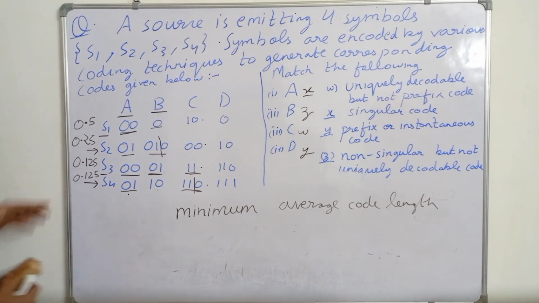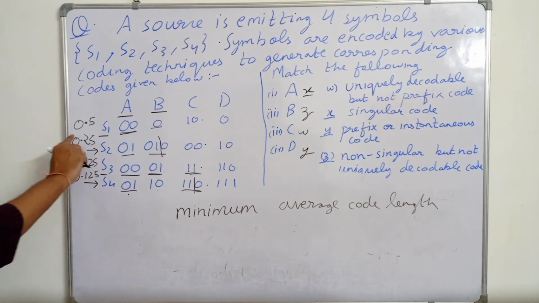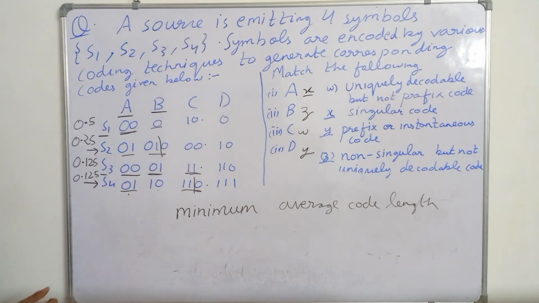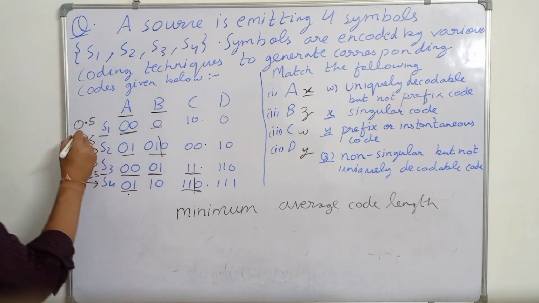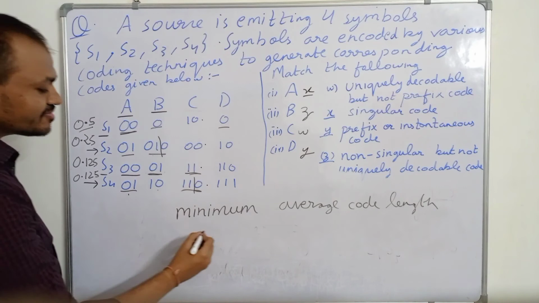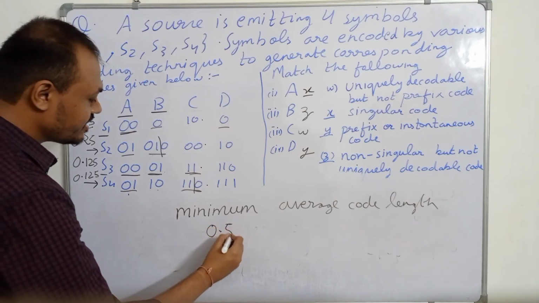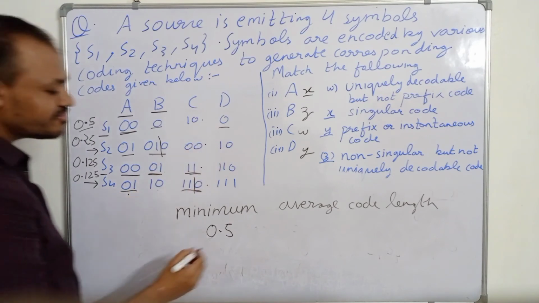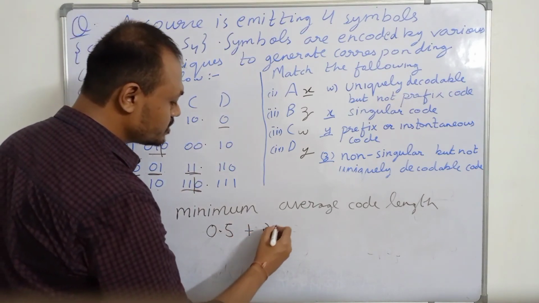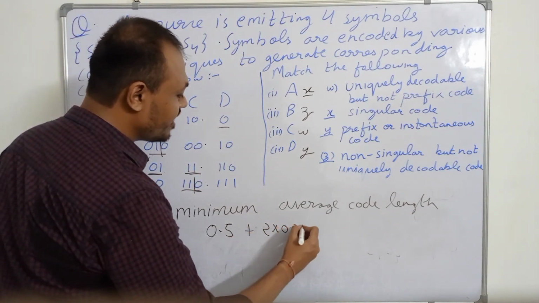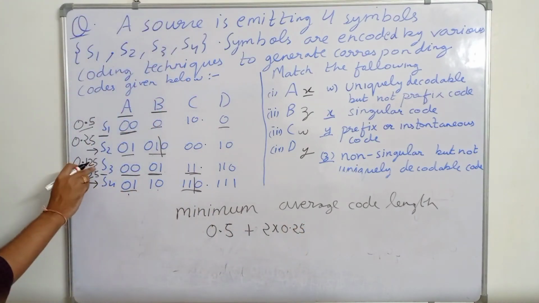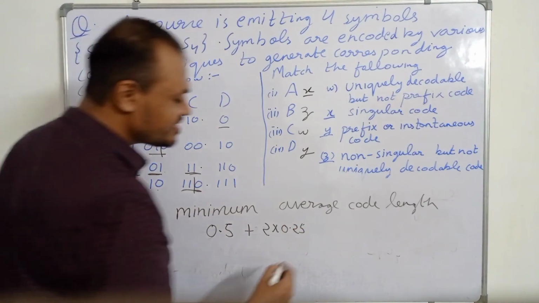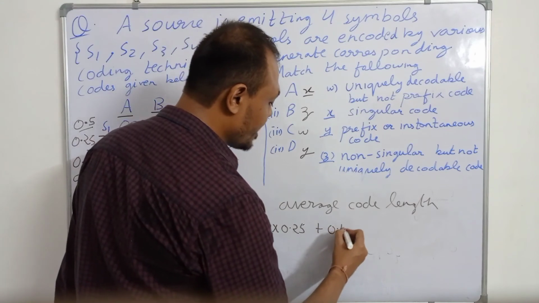So how to find the average code length? Suppose we have to find it for D: multiply the probability by the length. For S1, the probability is 0.5 and length is 1, so 0.5. For S2, probability is 0.25 and length is 2, so 2 into 0.25. For S3, the probability is 0.125 and length is 3, so 0.125 into 3.